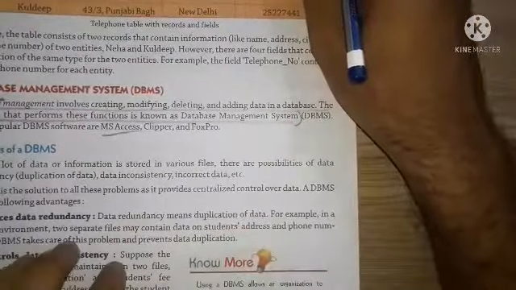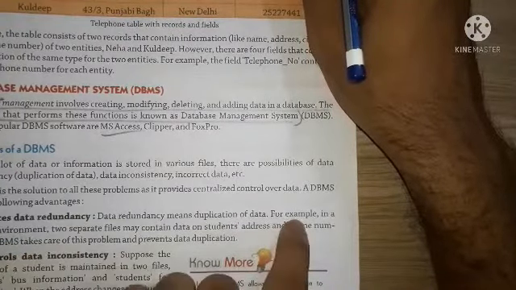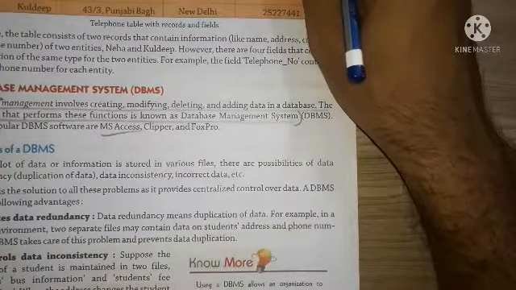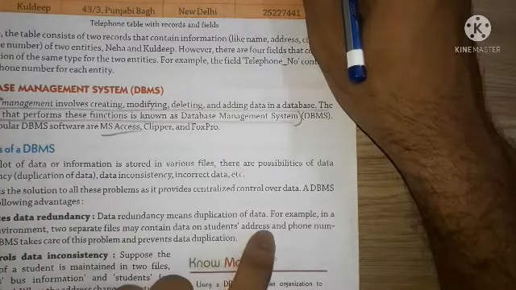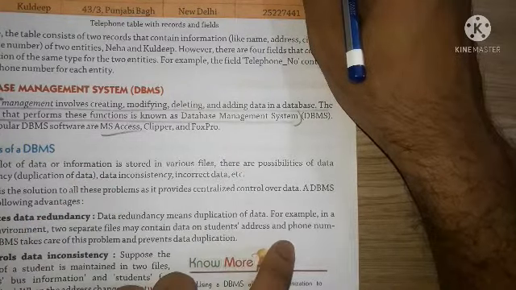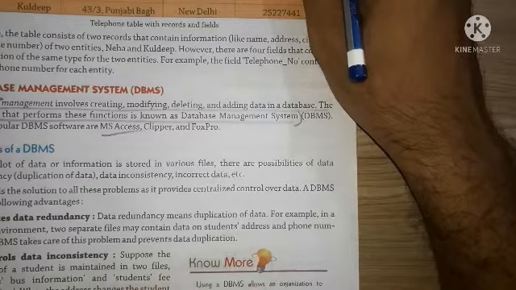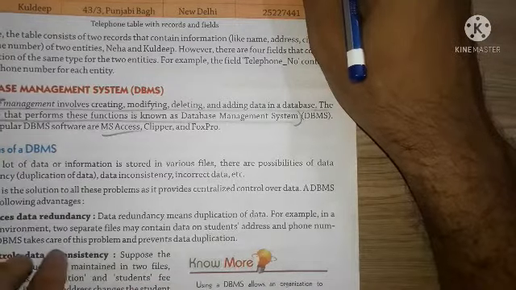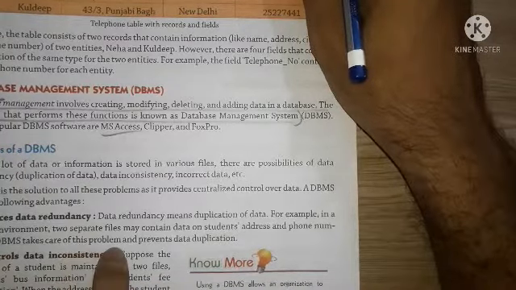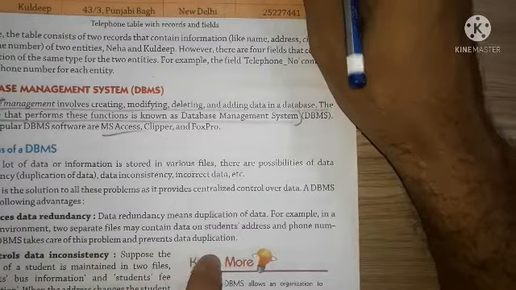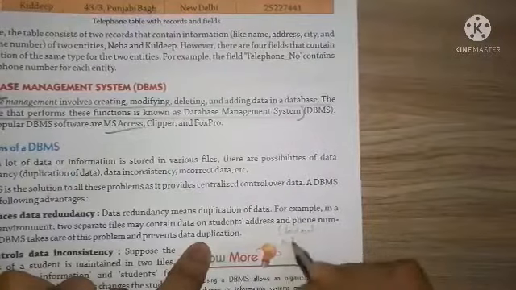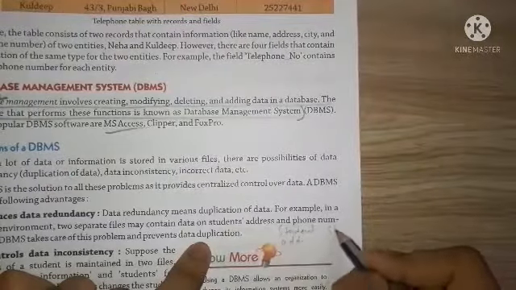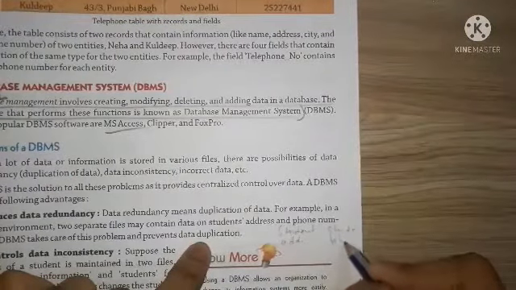For example, in a school environment, as in the given example, there are two files related to any student. One is the address and the other is the phone number. A database management system can take care of this problem and prevent data duplication, meaning student address and student phone number.